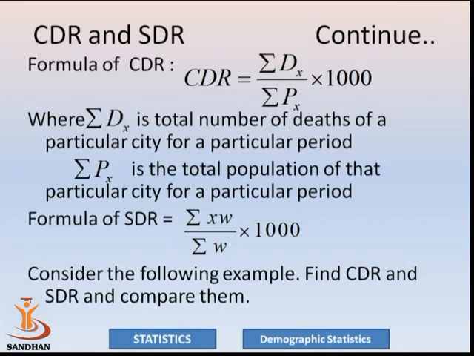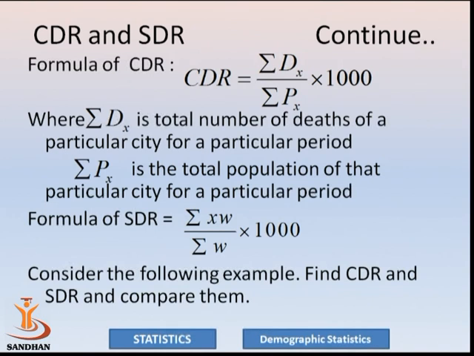The formula for CDR, meaning crude death rate, is total number of deaths divided by total population, into 1000. Here, summation dx is the total number of deaths of a particular city for a particular period, divided by total population of that particular city for a particular period. Standardized death rate is summation xw divided by summation w, into 1000. Here x is the death rate per 1000, meaning for each and every specified age group death rate. W means here we have taken the weightage for a standard city.